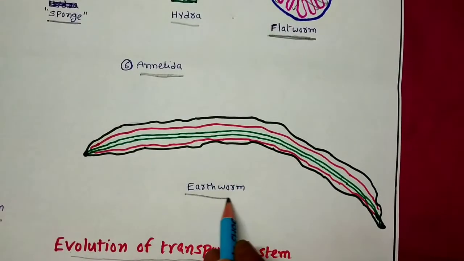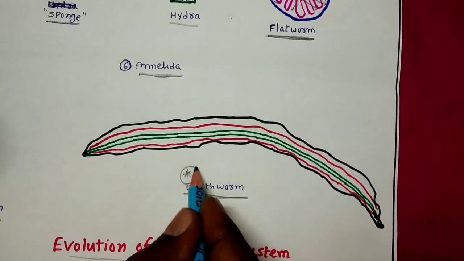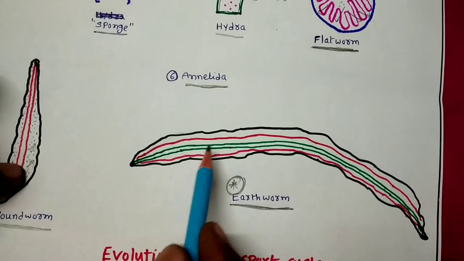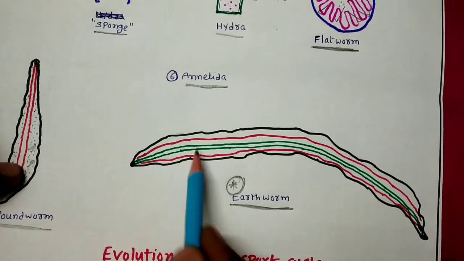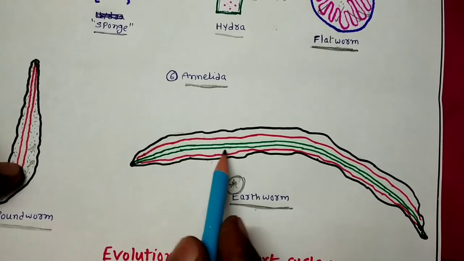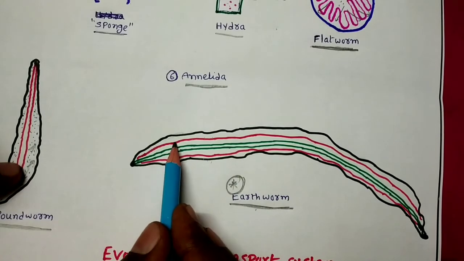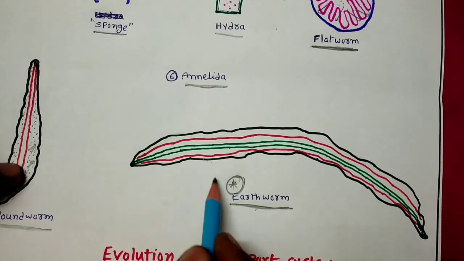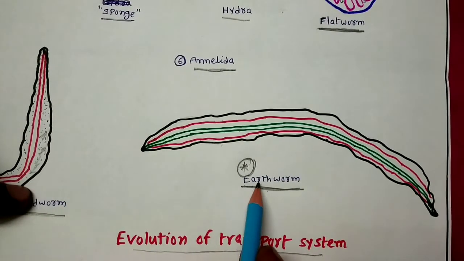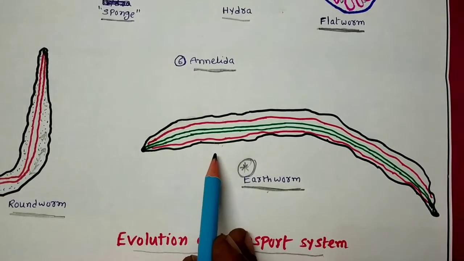Annelida means earthworms. One very important thing you have to remember here is, even though they are lower level organisms, for the first time in the animal kingdom, the circulatory system like blood vessels first appeared in the earthworms. Earthworm contains blood vessels and also some heart-like pulsatile tubes. So this is very, very important. In the annelids, the blood vessels are developed. You have to remember this point very clearly.